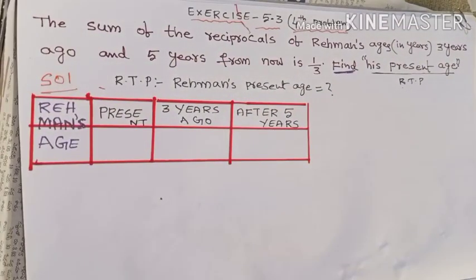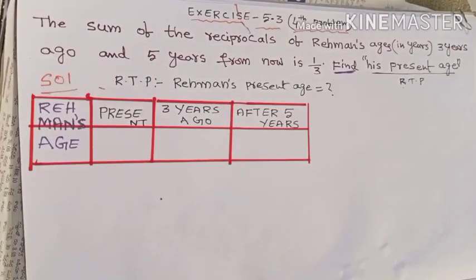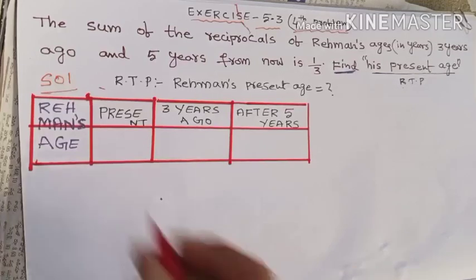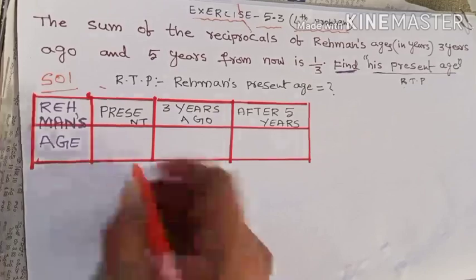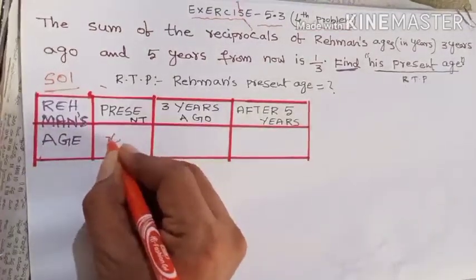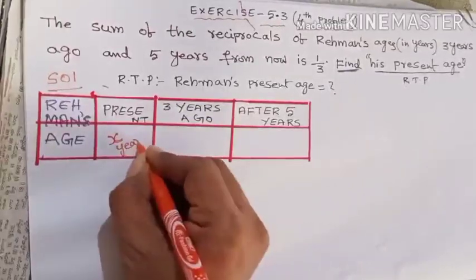If you go through the problem carefully, here Rahman's age is discussed in three cases. According to RTP, his present age. What is his present age? We don't know. That is our RTP. Therefore, you have to take it as X years.